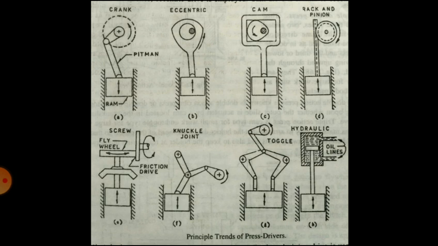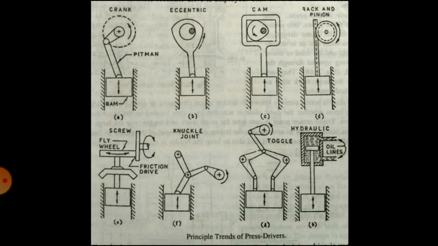The most common drive is the crankshaft. Crankshafts are used for longer strokes. For shorter strokes, eccentric drive is employed. Then next, cam drive is similar to eccentric drive except that at the bottom of the stroke, dwell is obtained. Then diagram D is a rack and pinion. That drive is used where very long strokes are required, but movement of the slide is much slower as compared to crank drive.